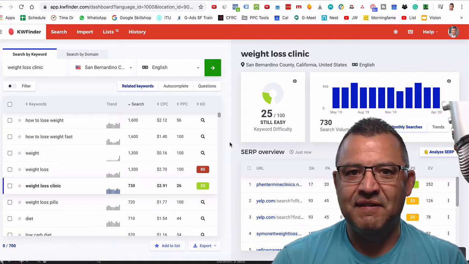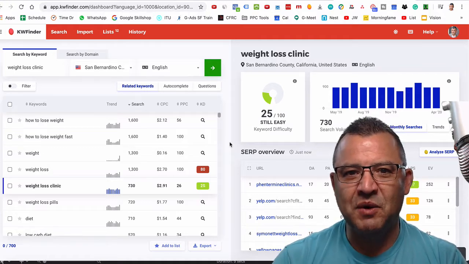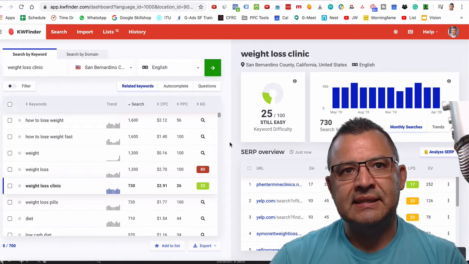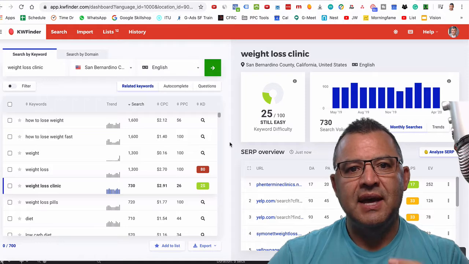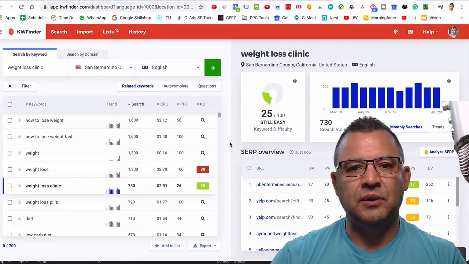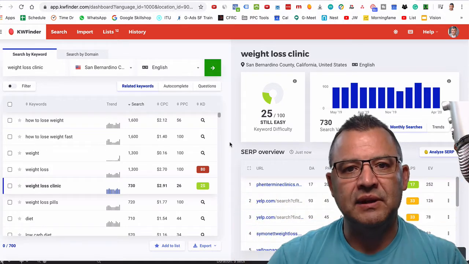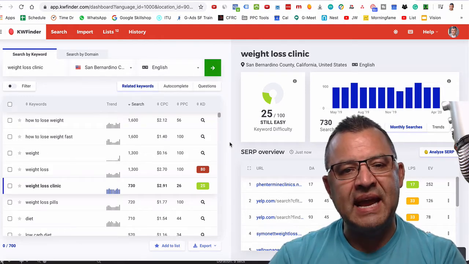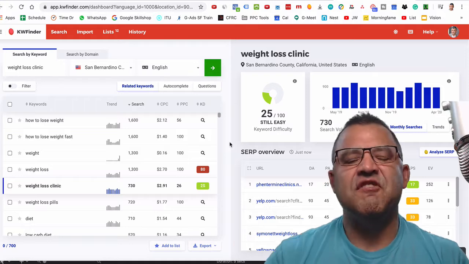And my other favorite one, you ready for a drum roll on which one? It is Google Ads. Google Ads is directly to the source. Look, every single keyword research tool out there, they get their data from Google Ads. And so if you learn how to use the Google Ads platform natively, directly, it is phenomenal.